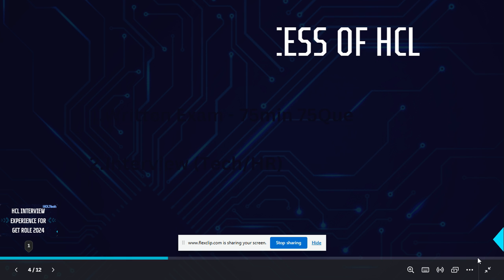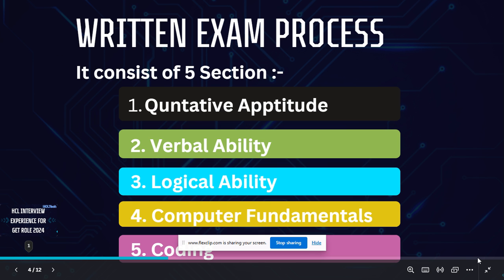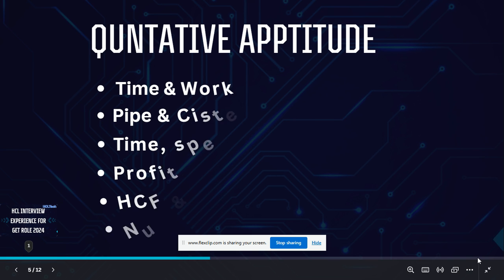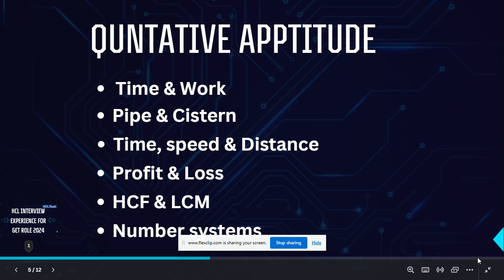Firstly, the written exam consists of 5 sections. Firstly quantitative aptitude, second verbal ability, third logical ability, fourth computer fundamentals, and fifth coding. These are the 5 sections you will see in your written exam process. And if we evaluate each section, firstly quantitative aptitude will be there.